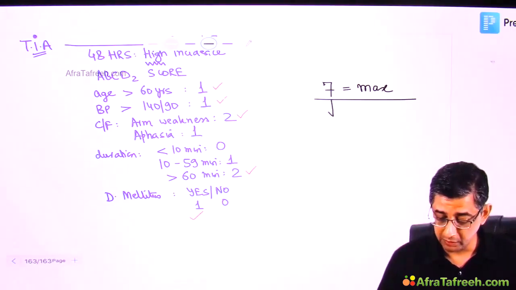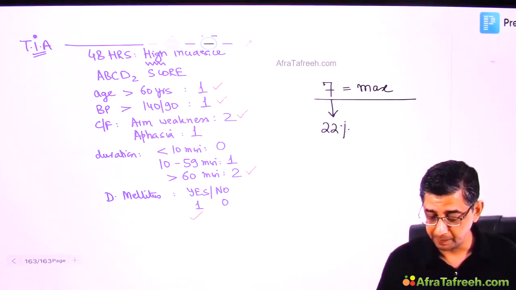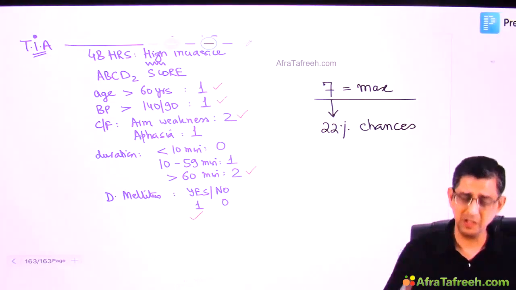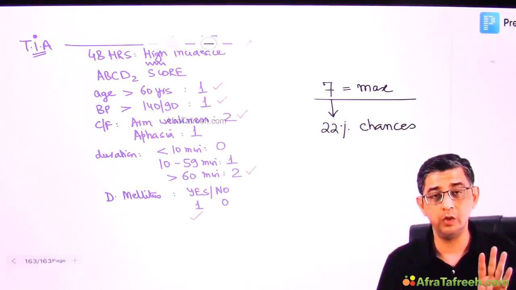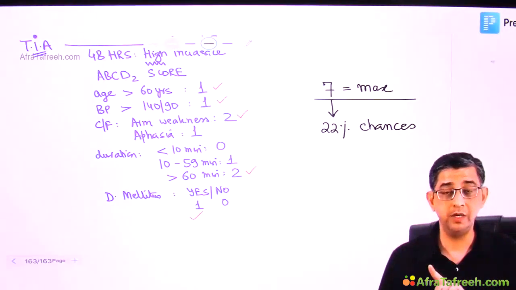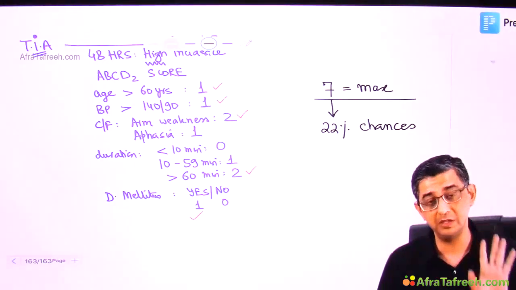If there is a rating of 7 coming up on the total score, then there is 22% chances that this person will develop stroke in the next 48 hours. If I just extrapolate 22 to 25, out of every 4 TIA patients that come to your OPD, one person can develop stroke. What variety of stroke will it be? Ischemic versus hemorrhagic? You can't predict, right? That is made on basis of CT scan.